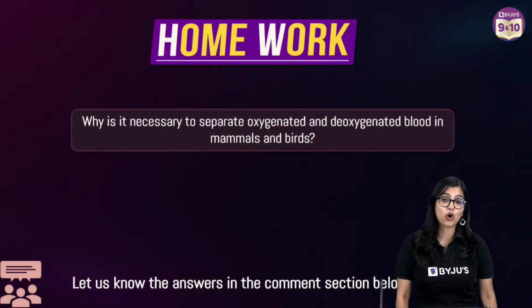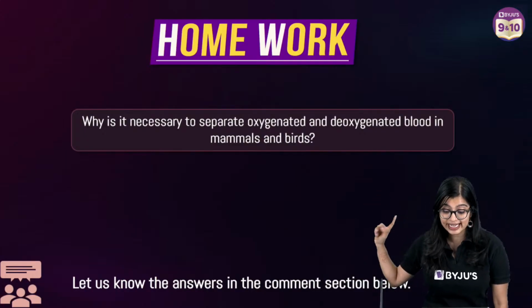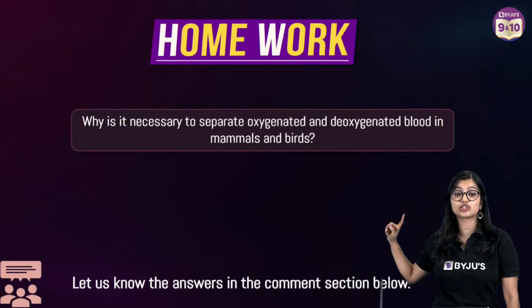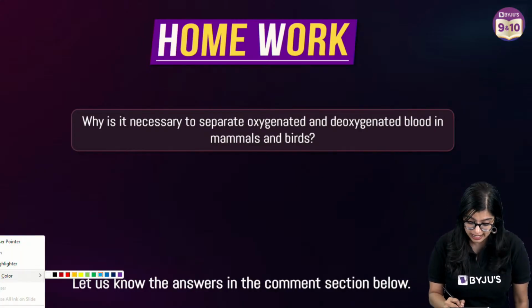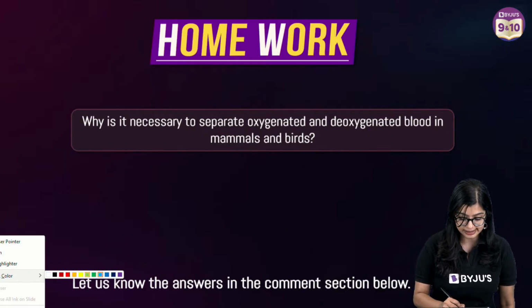Alright, so here's a quick homework question for all of you, and this is a very important question. Why is it necessary to separate oxygenated and deoxygenated blood in mammals and birds? Let me know in the comments of this video, because I will be checking your answers, right?